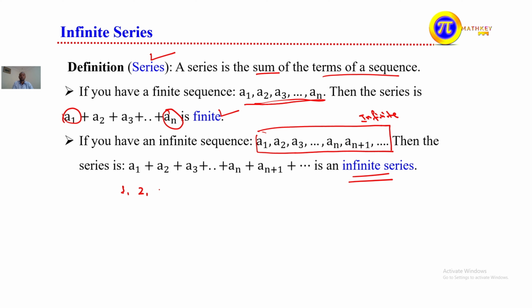We can consider different examples on this. For example, 1, 2, 3, 4: this is a sequence. To be a series, take the sum. That means 1 plus 2 plus 3 plus 4, which is 3 plus 3 that is 6, plus 4 that is 10. We call this a series. A series is the sum of the given terms. If the terms are finite, with the first and last term known, we call it a finite series. But if the terms we add are infinite, we call it an infinite series.